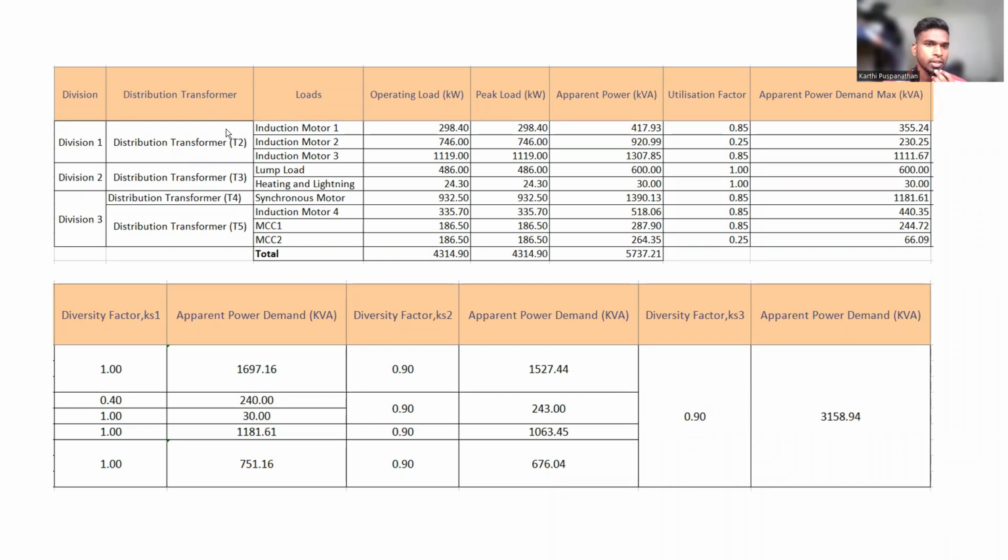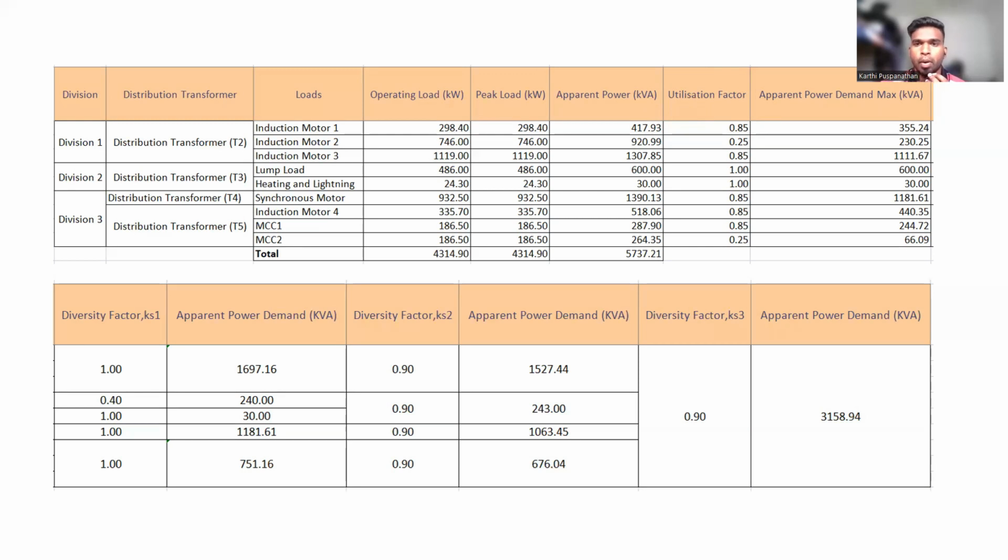Each transformer will have its own load. This is the operating load, this is the peak load. We choose the same value for this situation. And then this is the apparent power. Apparent power plays the most important role, which we multiply with the utilization factor to get the apparent power maximum demand. So 0.85 is for the continuous load, 0.25 is for the standby load, and 1 is for the lighting and lamp loads. That's the reason why we choose different utilization factors.